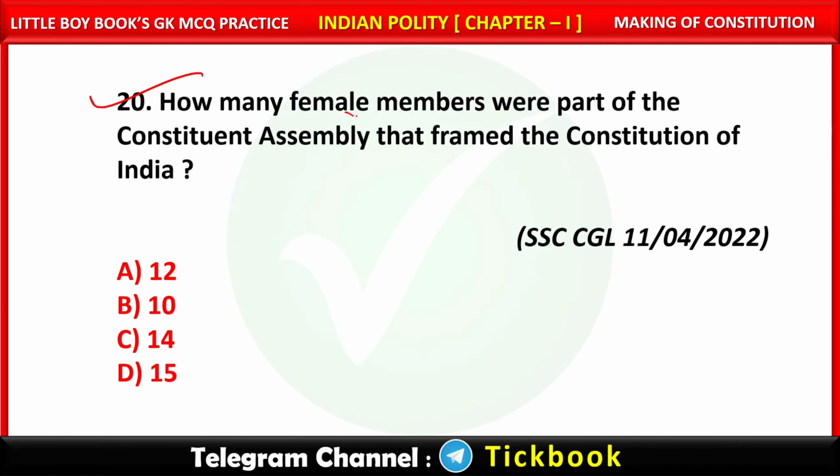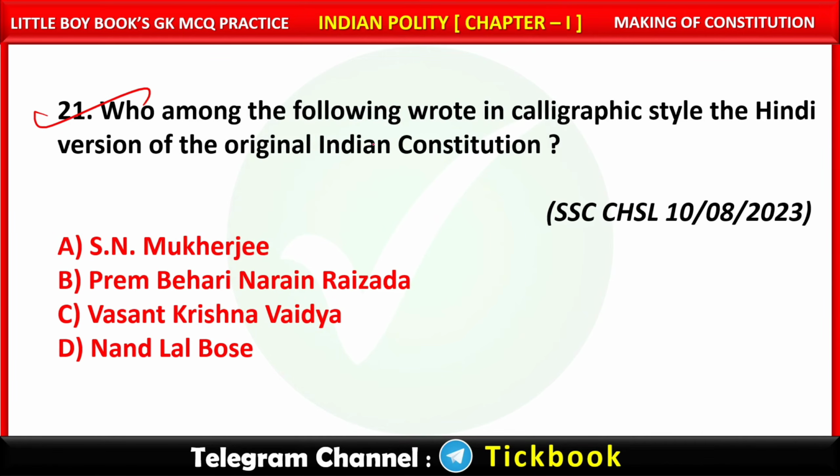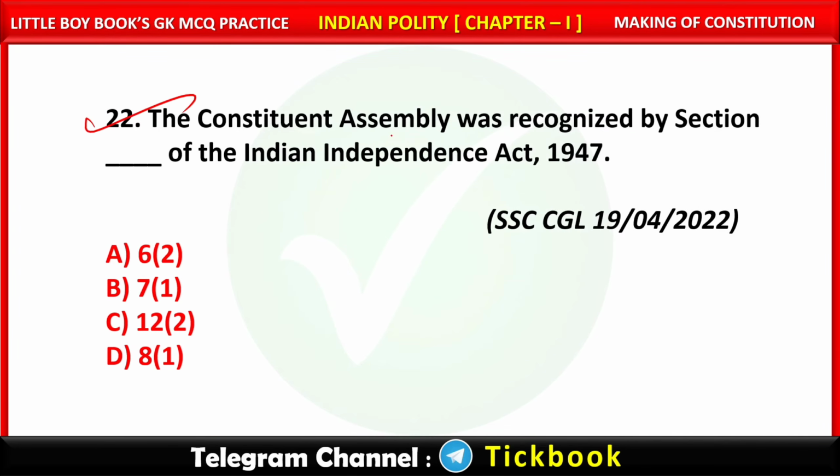Question number 20. How many female members were part of the Constituent Assembly that framed the Constitution of India? Option number D. 15 is the correct answer. 21. Who among the following wrote in calligraphic style the Hindi version of the original Indian Constitution? Option number C. Vasant Krishna Vaidya is the right answer. 22. The Constituent Assembly was recognized by Section dash of the Indian Independence Act 1947. Option number D, 8 plus 1.